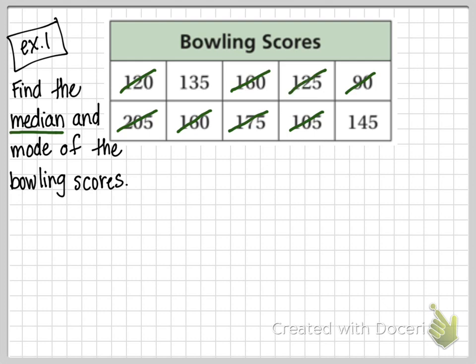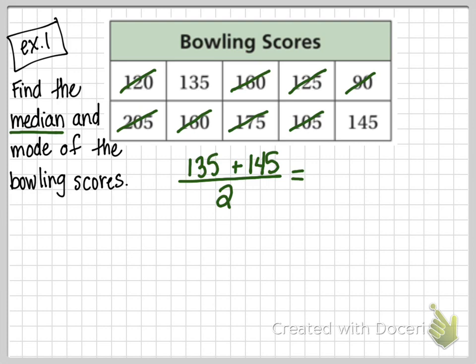I can't cross these both off and be like, I don't have a median. I need to find the middle, the number in between 135 and 145. To do this, I find the average. So add them, divide by 2. Right? So I get 140.